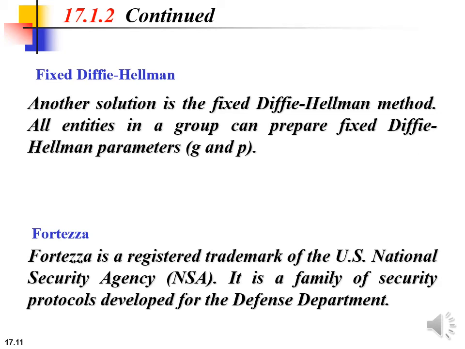Fixed Diffie-Hellman protocol. Another solution to overcome the man in the middle attack is the fixed Diffie-Hellman method. Here all entities in a group can prepare fixed Diffie-Hellman parameters, that are G and P. Then each entity can create a fixed Diffie-Hellman half key, that is G to the power X. The two parties do not directly exchange the half keys; the certificate authority sends the half keys in an RSA or DSS special certificate.